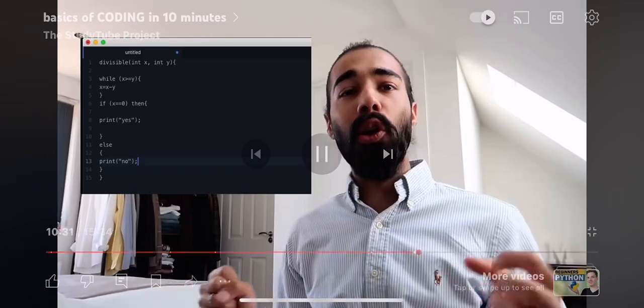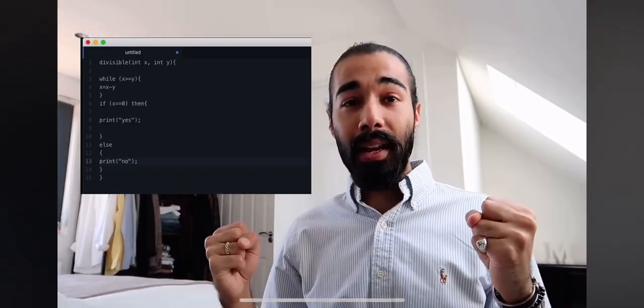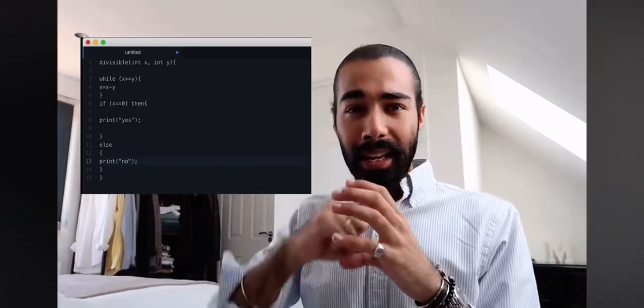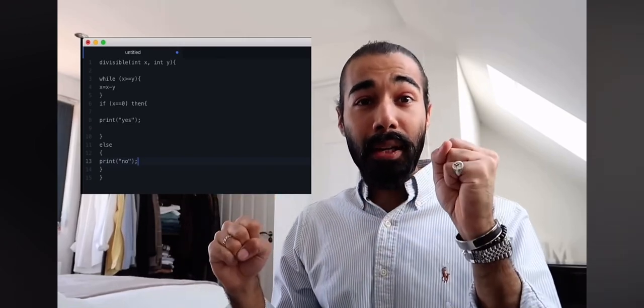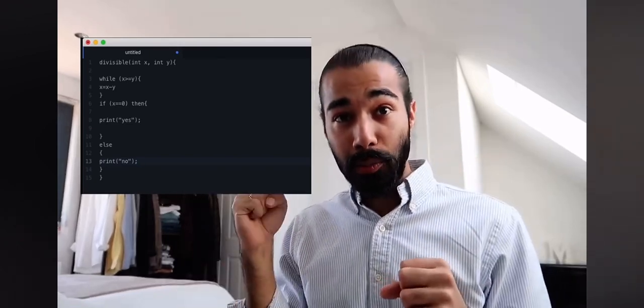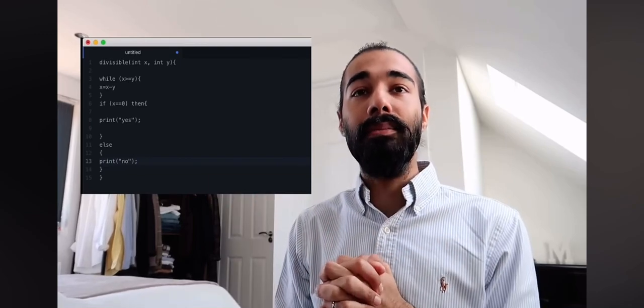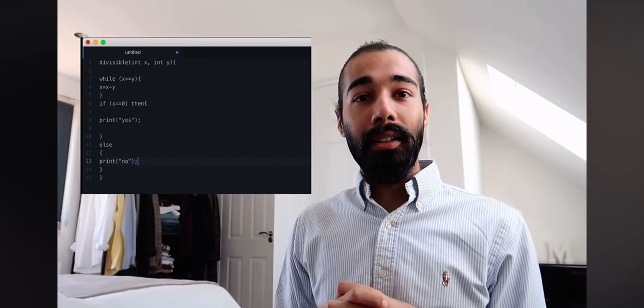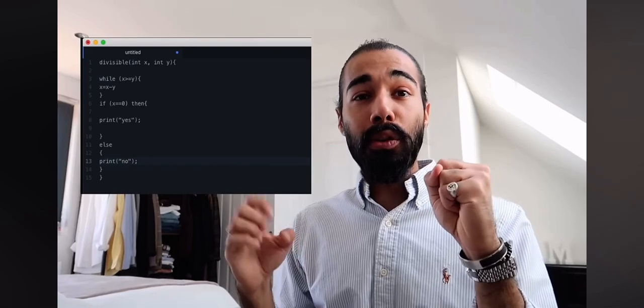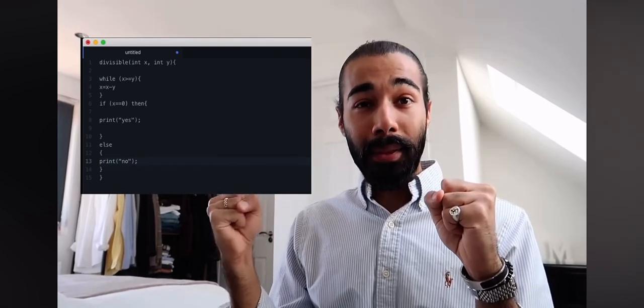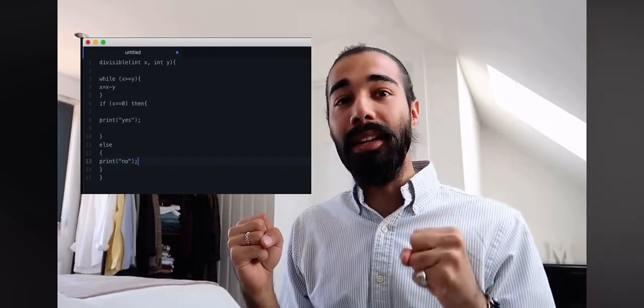Again, the program should output yes or no depending on whether the first number is divisible by the second number. We keep subtracting the second number from the first number until that number is no longer bigger than the first one, and then we check if that number is 0 or not.